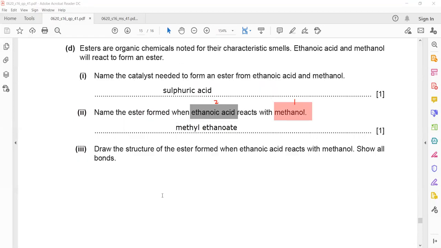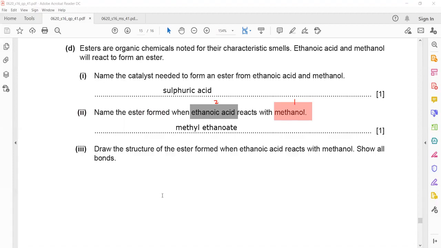The first name always comes from the alcohol and is considered as a branch. The second name comes from the acid: it's ethanoic acid, so eth, they have a single bond, an, and because of the functional group, oate. So it's methyl ethanoate.